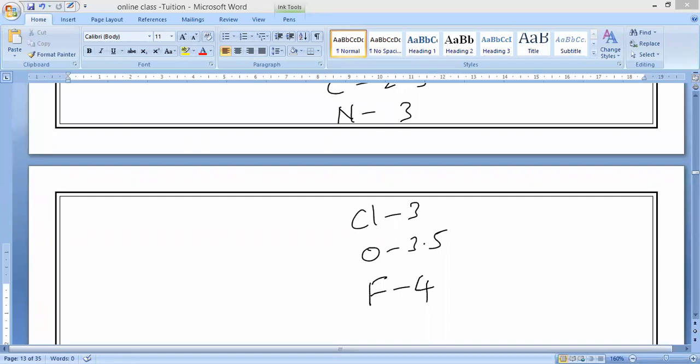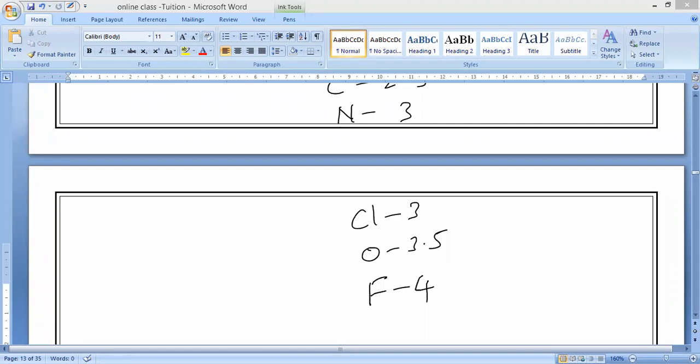It will be useful while we are writing the molecular formula of compounds. This electronegativity is not needed beyond the definition alone.